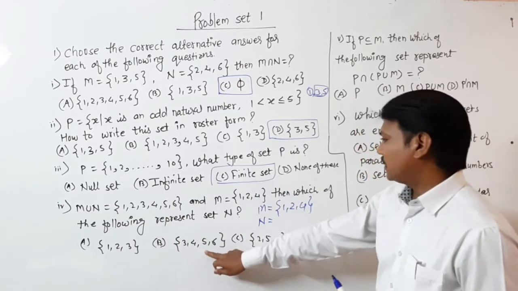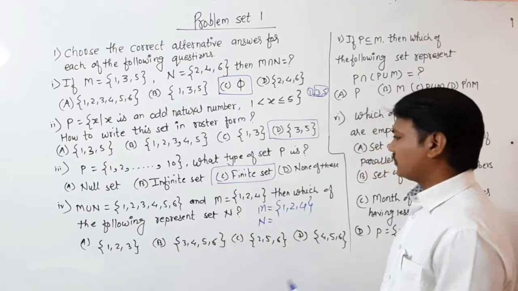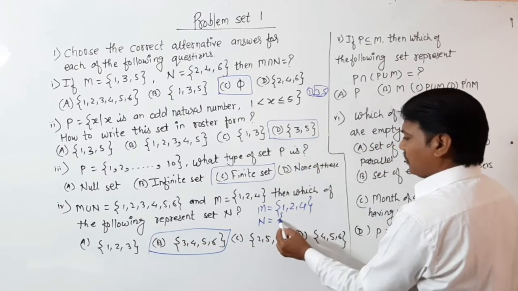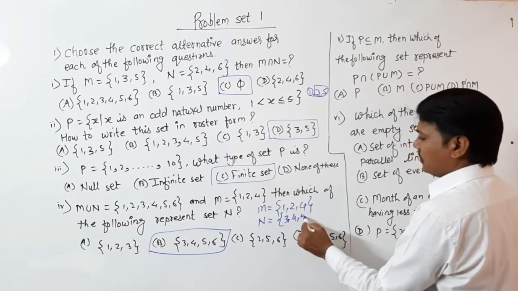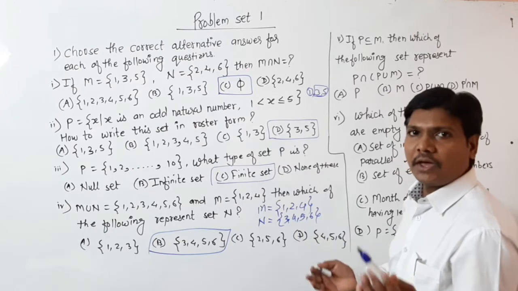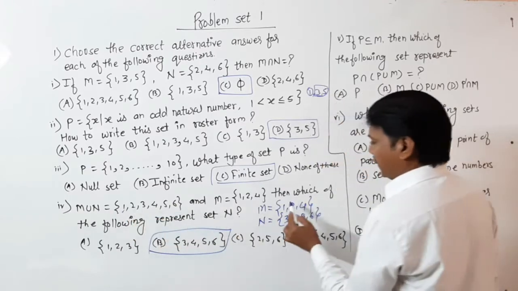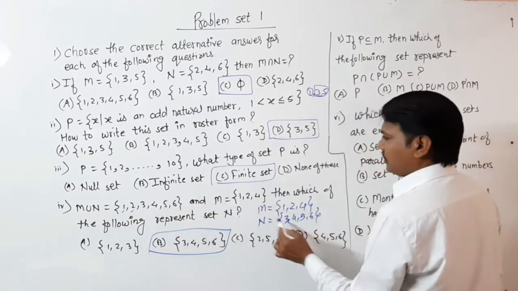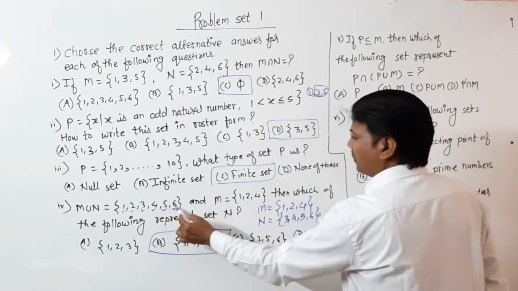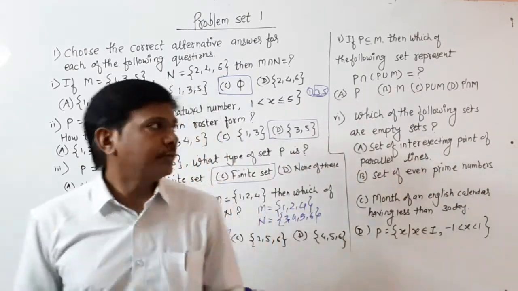If you take 3, 4, 5, 6, then see its union. Union means elements which belong to A or B. So 1, then 2, then 3, then 4 is there, 5 is also there, and then 6. So the correct answer is B, that is 3, 4, 5, 6.